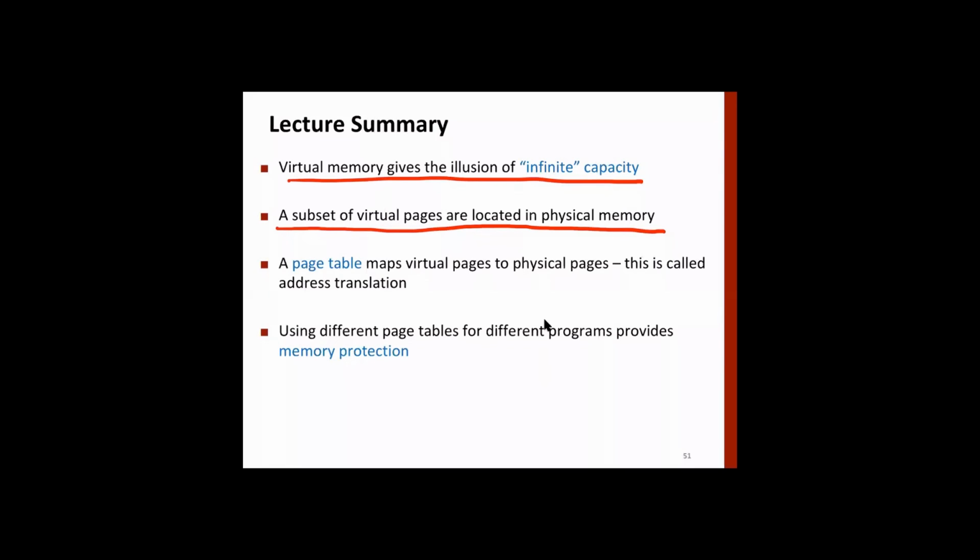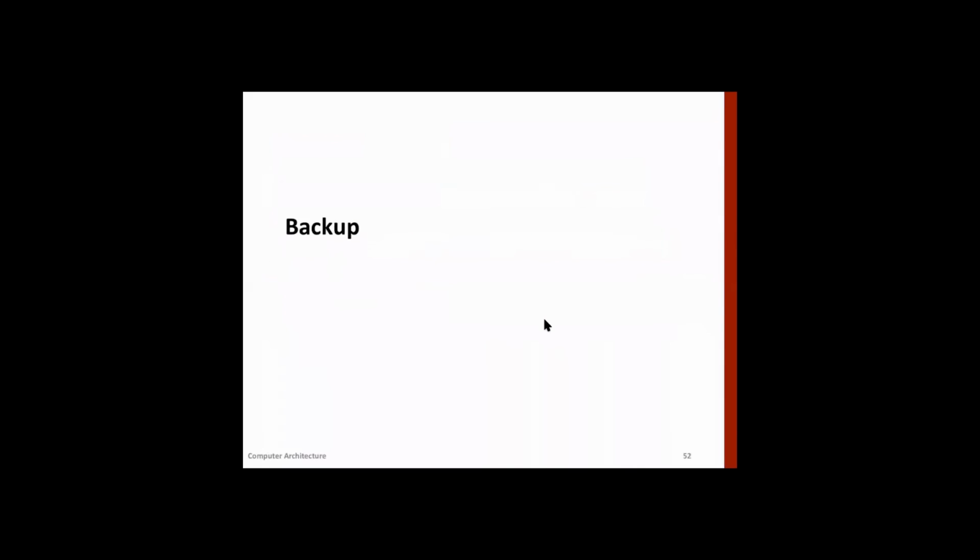So there's a concept of a page table that maps virtual addresses to physical addresses. This is called address translation. We will have a different page table for different processes or different programs, and that provides memory protection. All right, so that's all.